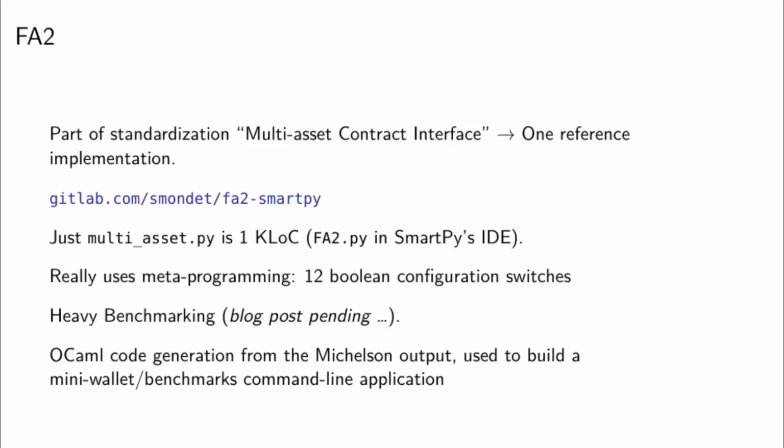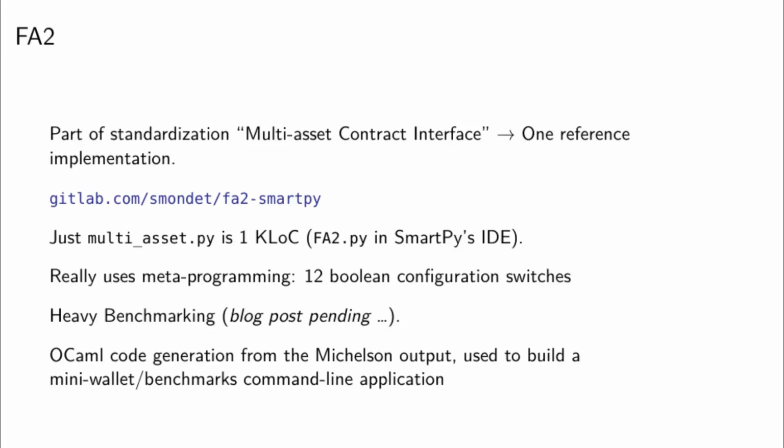So it really uses metaprogramming. There are like 12 Boolean configuration switches that drive the code generation. They are not completely independent, so it's not 2 to the power of 12, but still, they allow many contract variants for many use cases that are meaningful and not worth discussing here. They also allow heavy benchmarking to try various implementation strategies. For example, we ruled out an optimization that people think is often useful, and it turns out it's actually negligible for a bigger contract. The blog post about the benchmarks should be out by the time this airs.